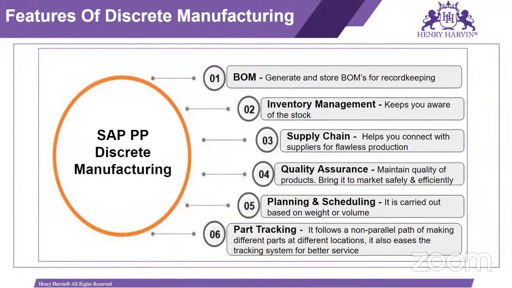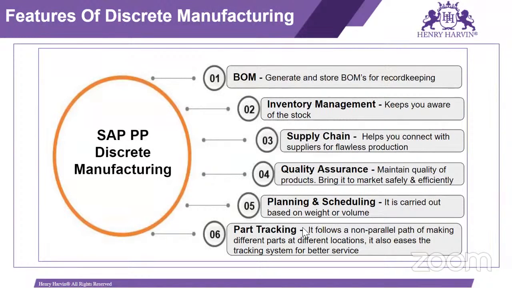Then quality assurance. In quality assurance, our quality team will check the material quality, and based on that, they can release the material. We call it a usage decision. Based on that, the similar material we can sell to the customer. Okay. Then planning and scheduling, which is carried out based on weight or volume.